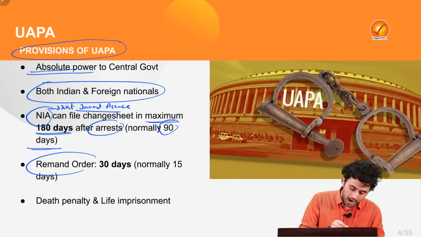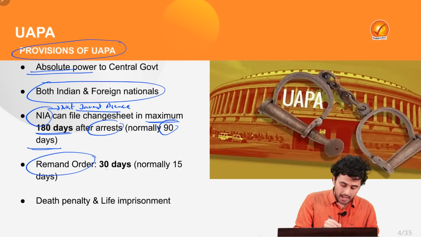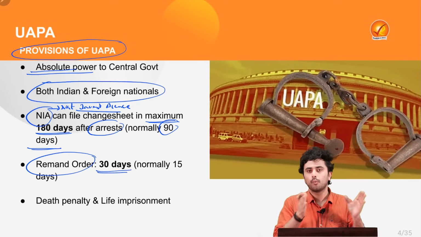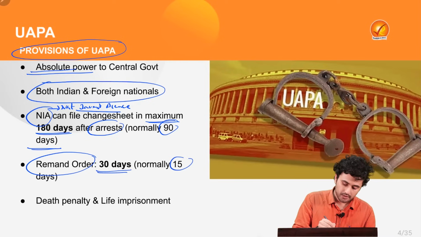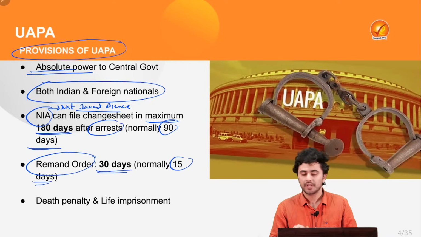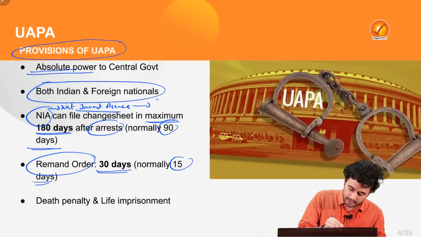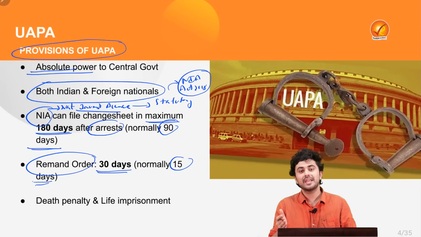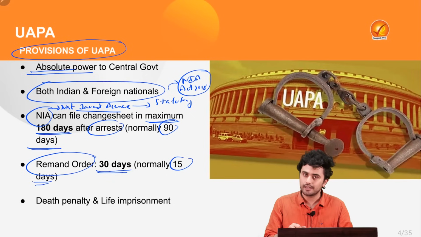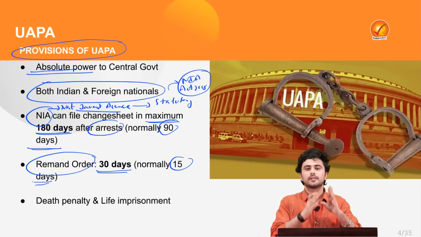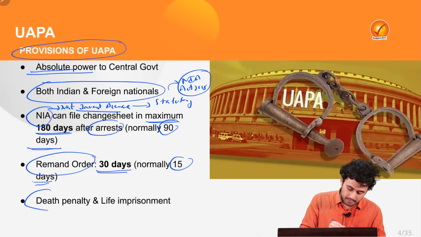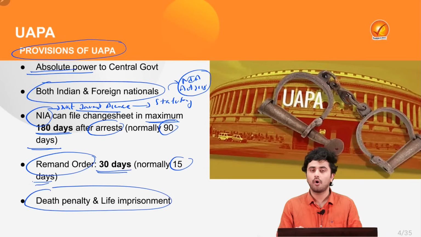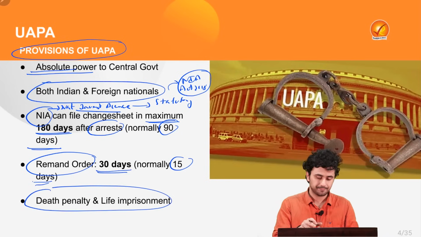Also, the remand order under UAPA extends to 30 days, while in normal cases it is only 15 days. Now keep in mind that NIA is a statutory body which was created by the NIA Act 2008 in the wake of the 26/11 terror attacks. Also, under the UAPA Act, the maximum penalty is death or life imprisonment.